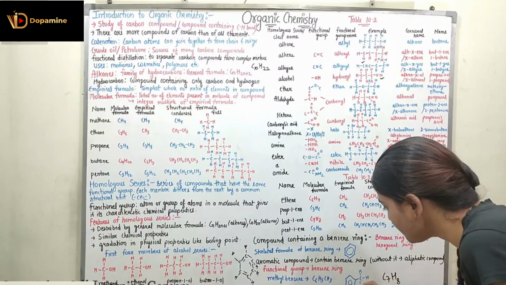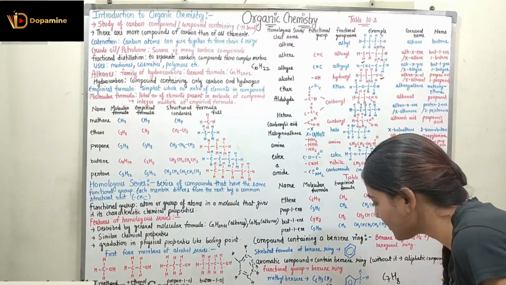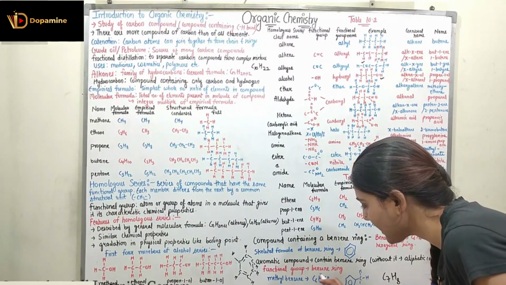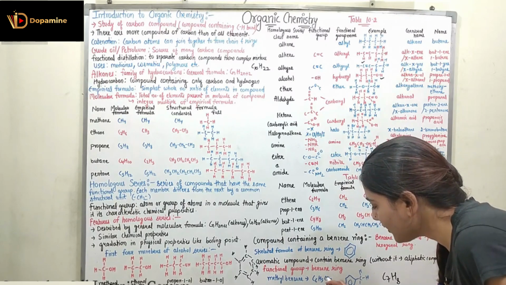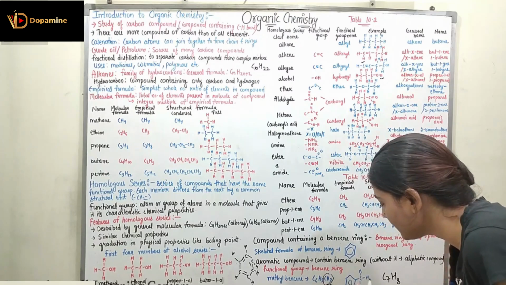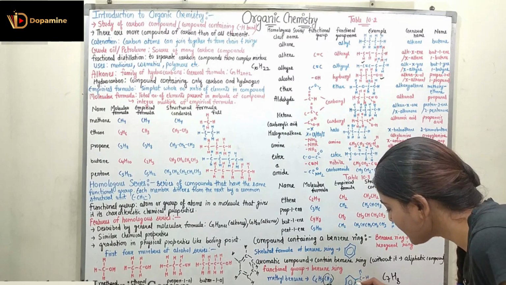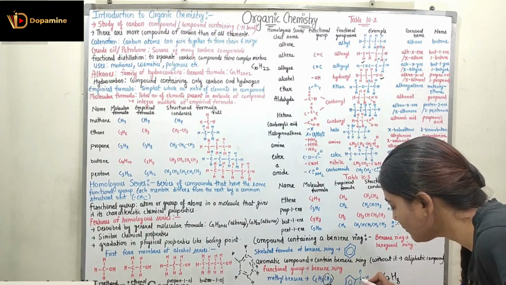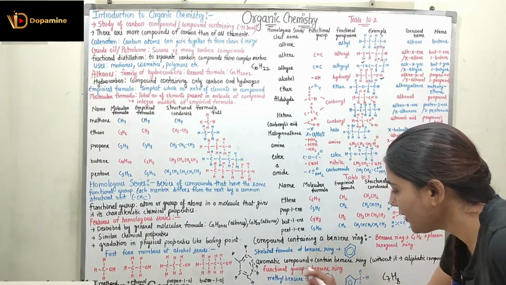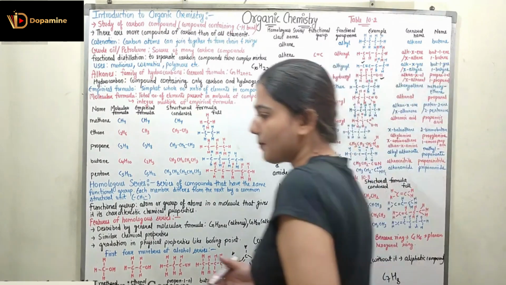A very simple general representation would be the representation of the phenyl group. The phenyl group is C6H5, and if I remove a hydrogen and connect CH3, I will get methylbenzene. Here you can see this is the benzene group, which is connected to CH3. I have removed the hydrogen and connected CH3. So here the functional group would be the benzene ring.